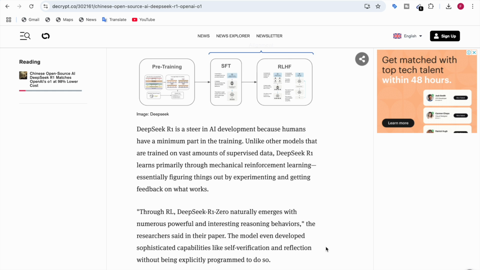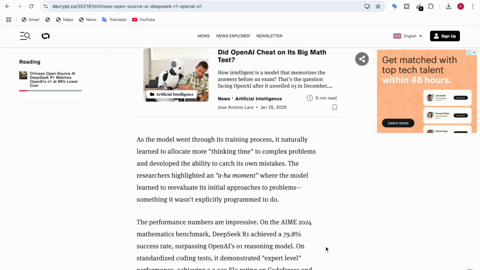The model even developed sophisticated capabilities like self verification and reflection without being explicitly programmed to do so. As this model went through the training process, it naturally learned to allocate more thinking time to complex problems and develop the ability to catch its own mistakes.